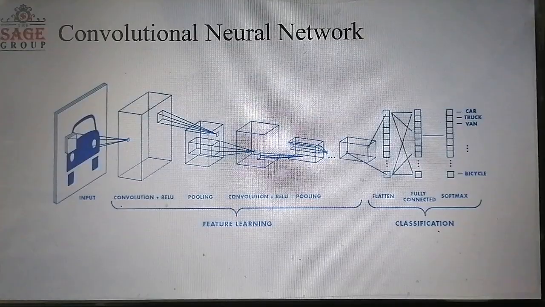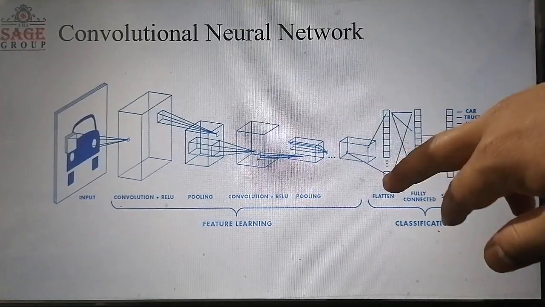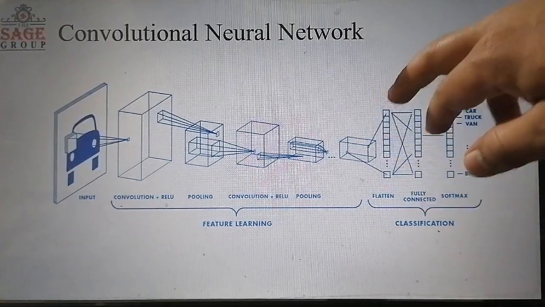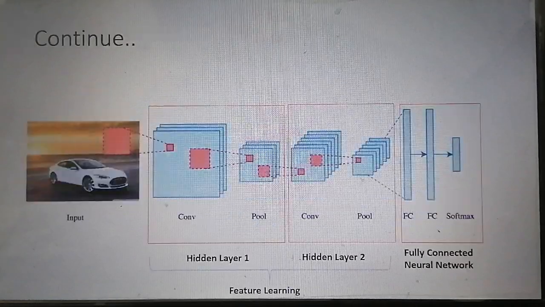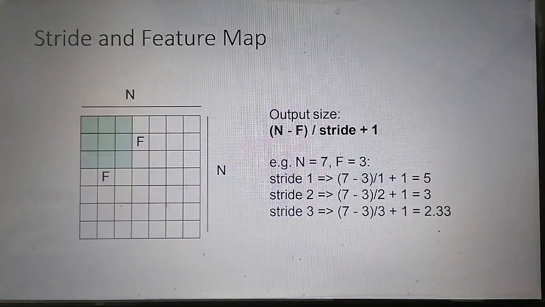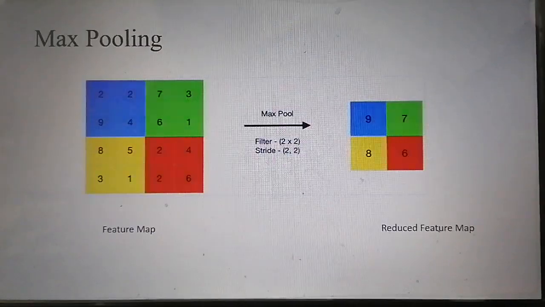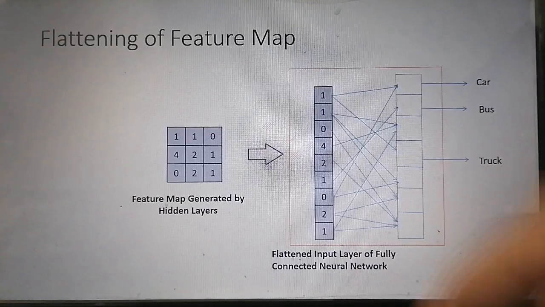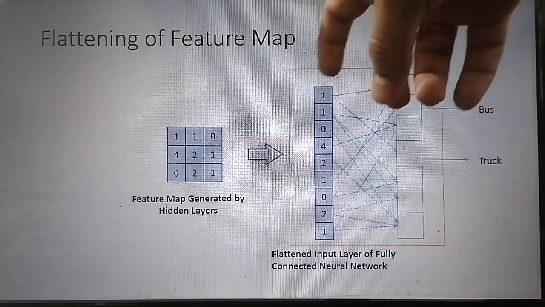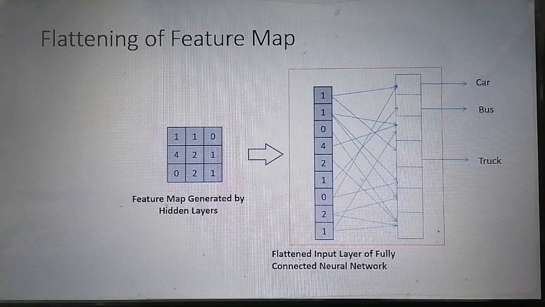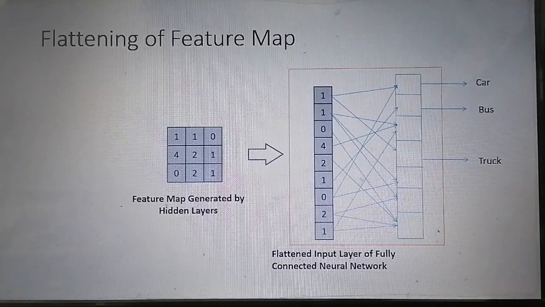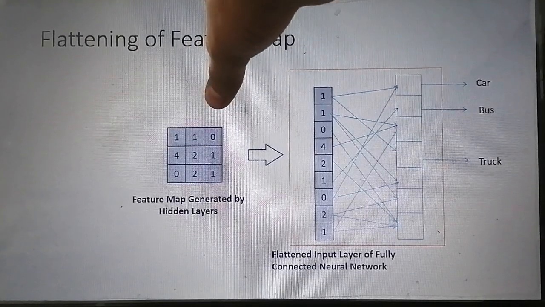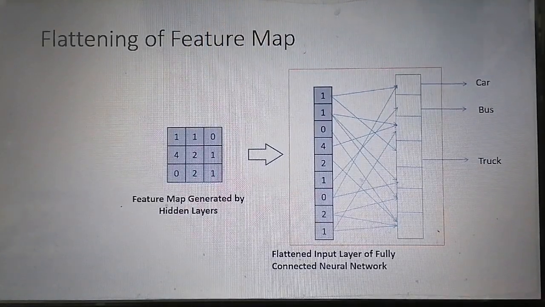Here classification is actually a multi-layer perceptron. The input layer will take the feature map. To take the feature map we flatten the feature map into a feature vector, because the multi-layer perceptron takes a feature vector and our input is a feature map, so that is why flattening is required.